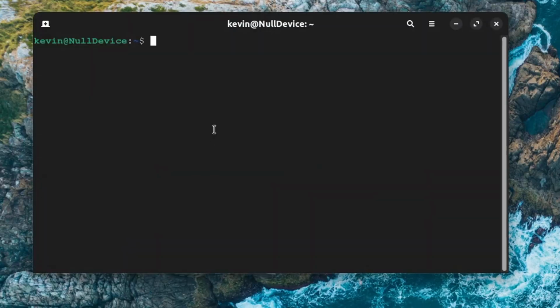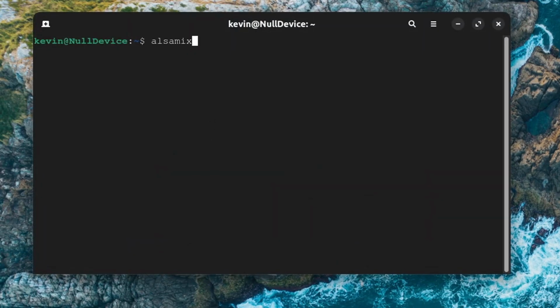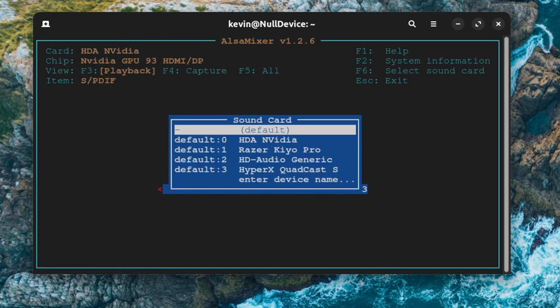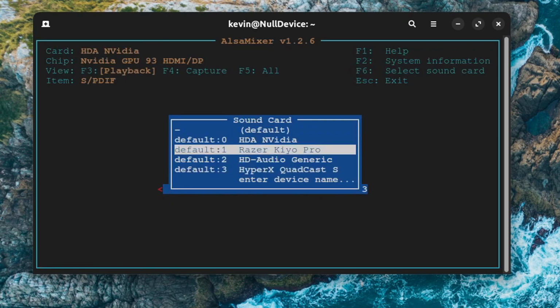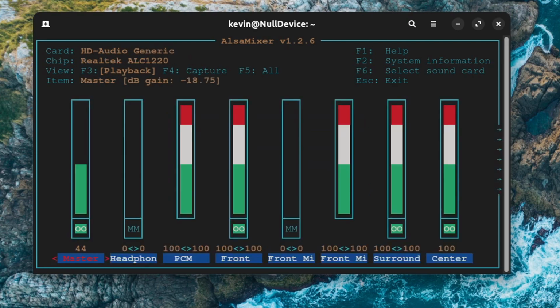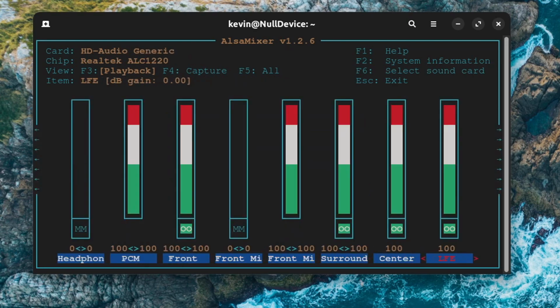You have to go to your terminal and run ALSA Mixer, just like that. Then press F6 to access the sound card, and go down to whatever sound card is having the issue. For me, it's HD Audio Generic. That's what's in the back of my computer. Then you have to go all the way to the right.